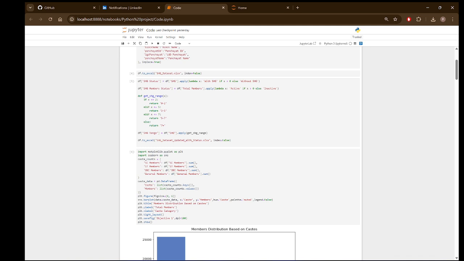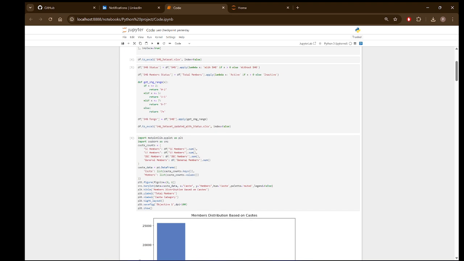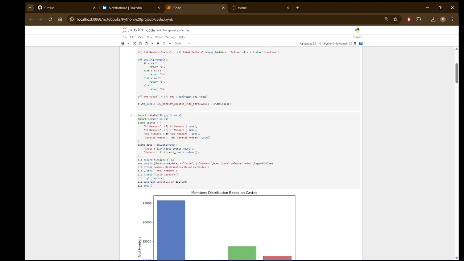The SHG column had the count of members, and according to the count of members I applied a formula and got a new column, SHG status, having values such as with SHGs and without SHG. Here I have created another column, SHG member status, based on total members. If the members count is greater than zero, we can say that the village has active members, and if the count is equal to zero, we can say that members are inactive in that particular village.